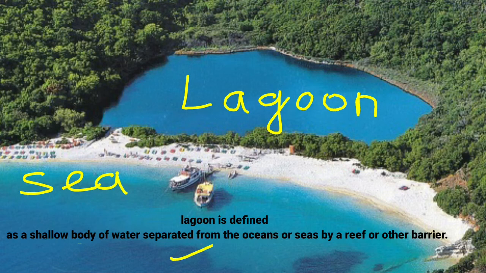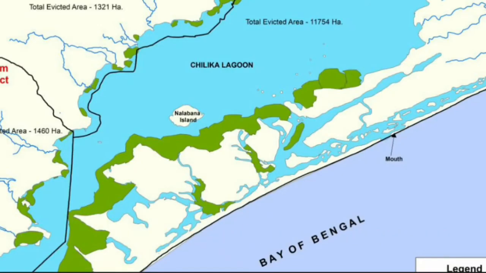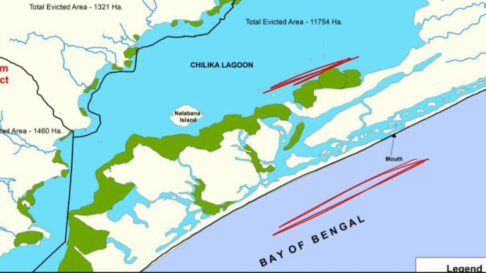Look over here, children. Here you see how the water is stretched. This is the Bay of Bengal. This water is stretched and forms a small lake, known as Lake Chilika in Odisha. It is situated near Odisha. So this is the lagoon, which is separated from the Bay of Bengal sea by sand.